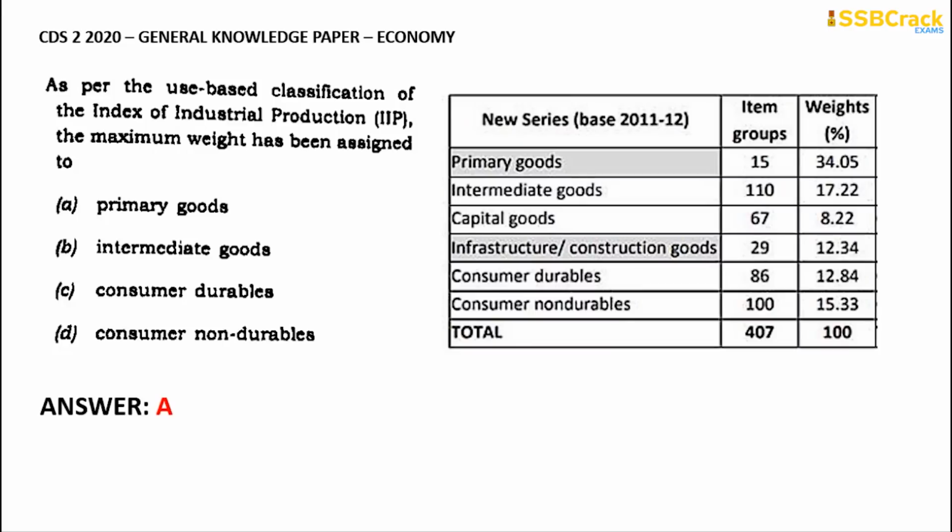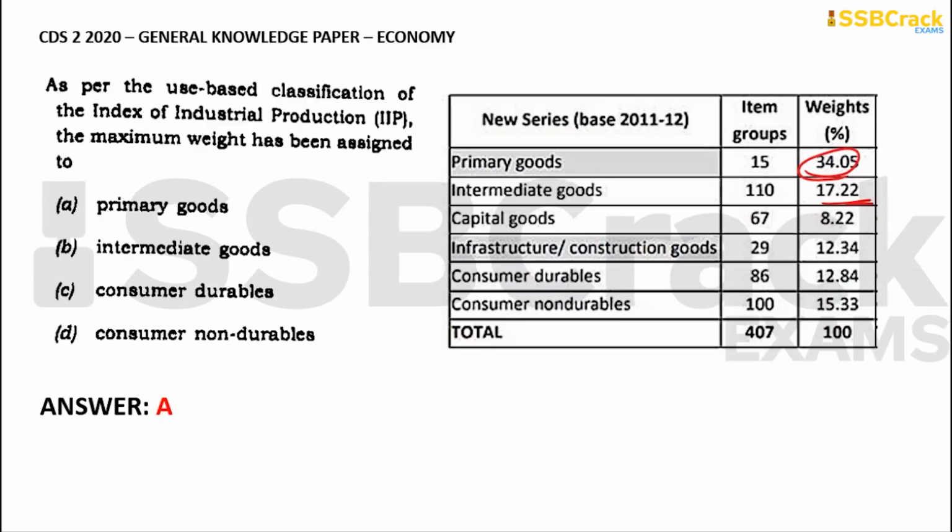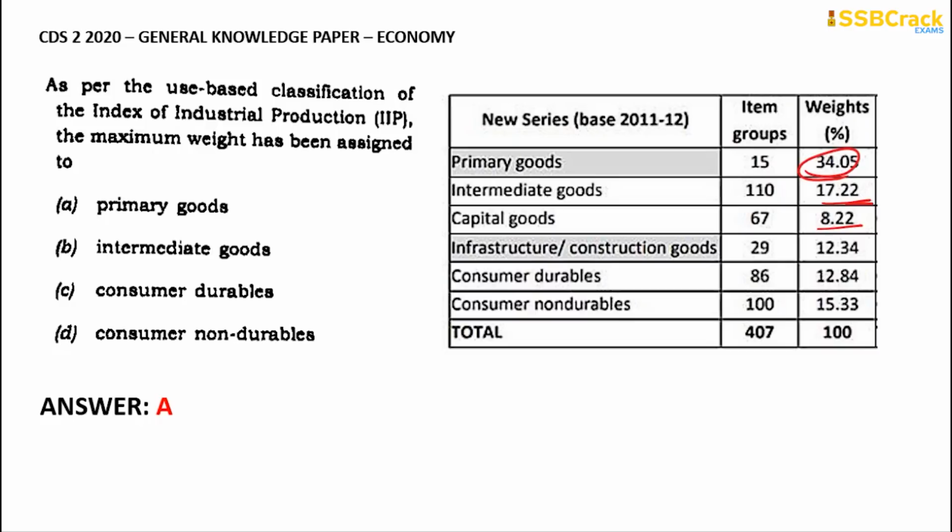Is it consumer durables or consumer non-durables? The correct answer for this one is option A, primary goods. As per the new series base of 2011-12, the use-based classification of the Index of Industrial Production gave maximum weight to primary goods, around 34.05%. Second comes intermediate goods with around 17.22%. Then capital goods, around 8.22%, and then the other goods. Consumer durables were given around 12.84%, and consumer non-durables around 15.33%. So the maximum weight has been assigned to the primary goods.